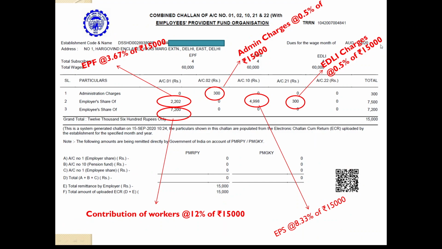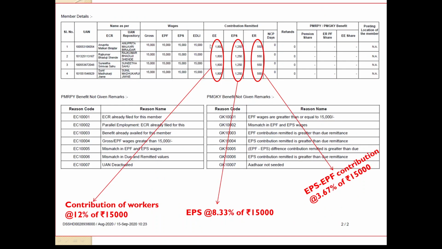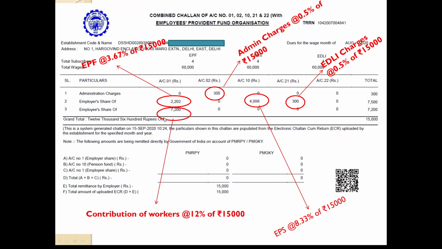So this is the final receipt. You can see there are so many terms here. You can see account 1. Here I have clearly marked each and every term. First one is the employer share. You can see 7,200. This 7,200 is nothing but the sum of this, that means the contribution of each and every worker. This is nothing but the monthly deduction from their salary. So you can see that this is 7,200. This is the contribution of workers, which is at the rate of 12% of 15,000.